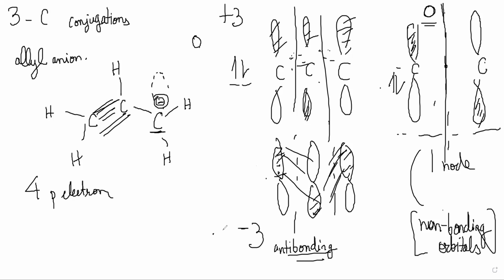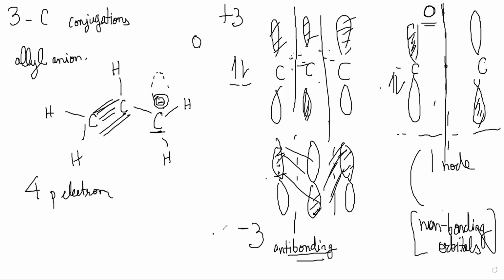So electron density will be over the whole molecule, but the middle carbon will have slightly less than the two ends, because there is a node. Basically, the middle carbon has the least electron density and the ends have higher electron density. Correct.